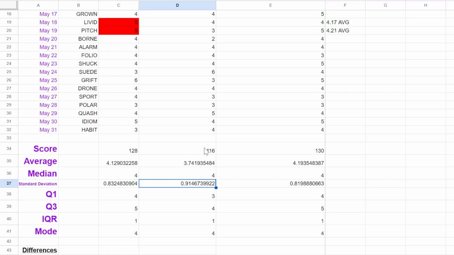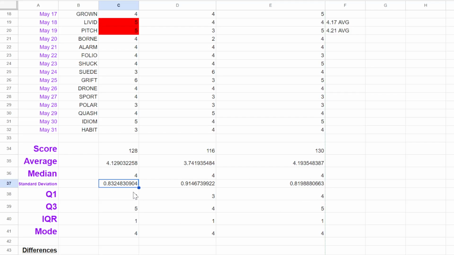Usually, if you have a pretty decent score on average, standard deviation, I've noticed, tends to be not so good. It's not terrible. And then this is a 0.82. You'll notice that for me and then Squirtle with the hard starting words, the stats are very similar. Here I can see with the standard deviation, 0.83 versus 0.82. 128 versus 130, 4.13 versus 4.19. It's close enough.